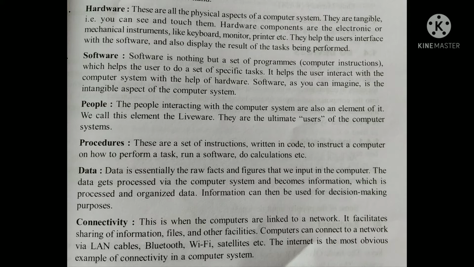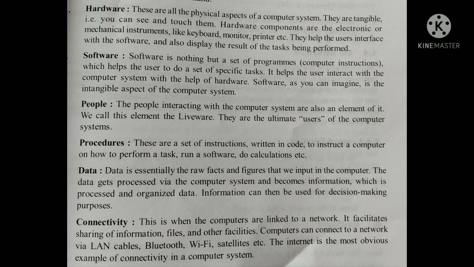Then we go to the data. Data is essentially the raw facts and figures that we input to the computer. The data gets processed via the computer system and becomes information, which is processed and organized data. Information can then be used for decision making purposes.